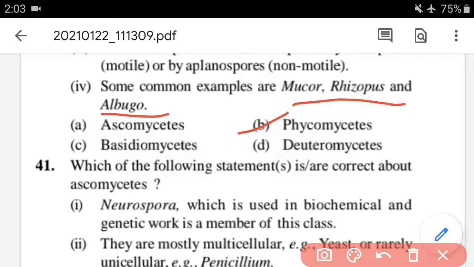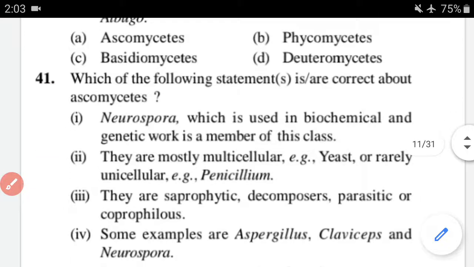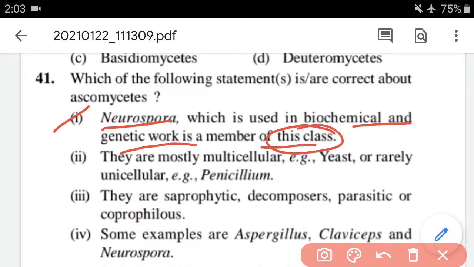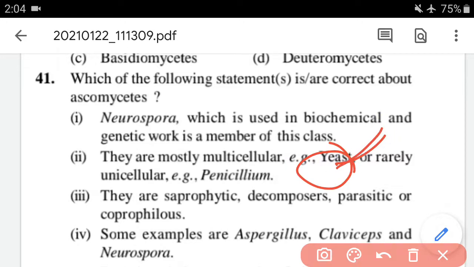Now we have to move on to question number 41. Which of the following statements are correct about Ascomycetes? So here we have to find out the right statements regarding Ascomycetes. Option A: Neurospora, which is used in biochemical and genetic work, is a member of this class. Second: they are mostly multicellular yeast. Actually, yeast is unicellular, okay, not multicellular. So this is incorrect. Now we have to check the third one.